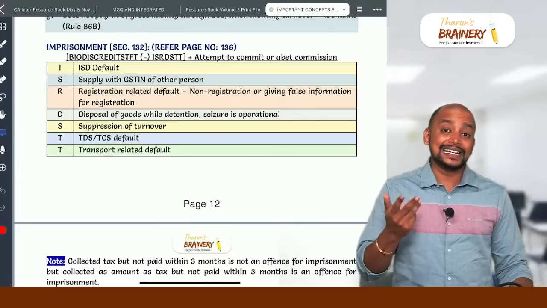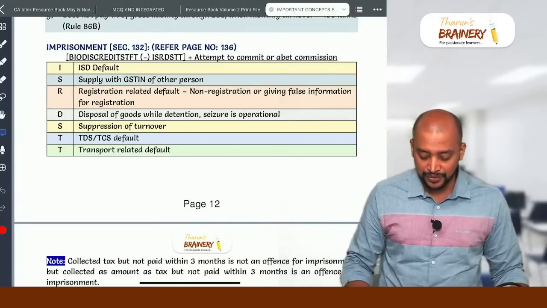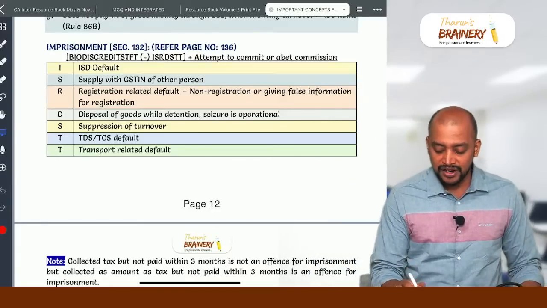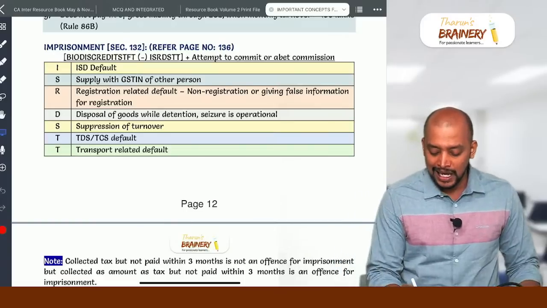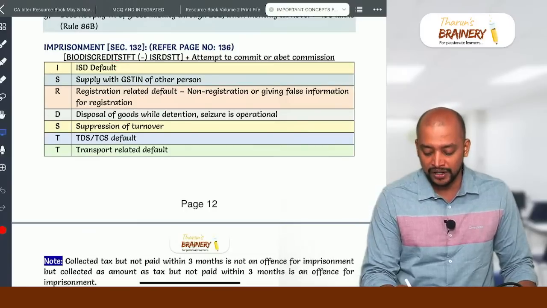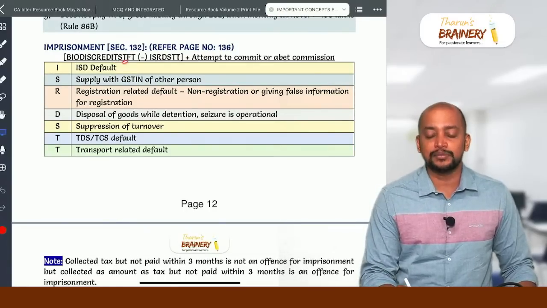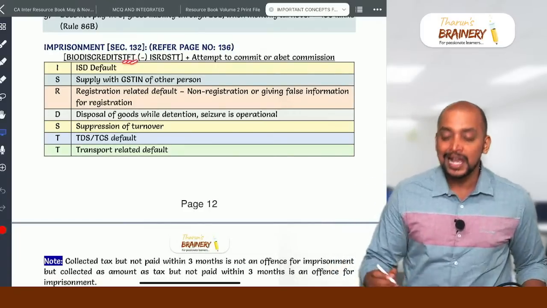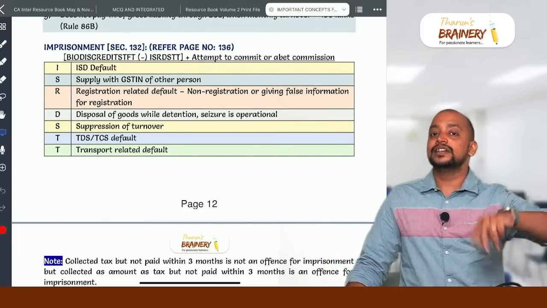C, collected tax not paid within 3 months, or collected amount as tax not paid within 3 months, and R for registration default, and E for erroneous refund, and D for disposal of goods while detention or seizure is operational, and I for ISD default, T for transportation related default, S for suppression of turnover, another T is tampering material evidence, F for failure to supply information or supplying false information, and the last T is TDS/TCS default. So these are the offenses that lead to penalties.